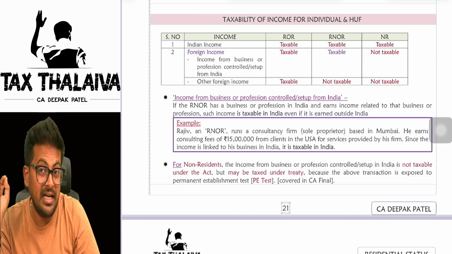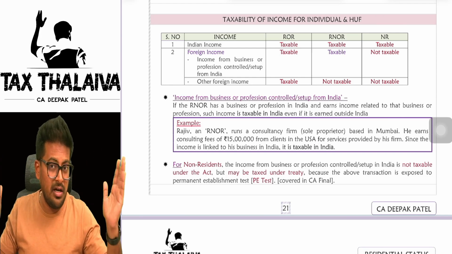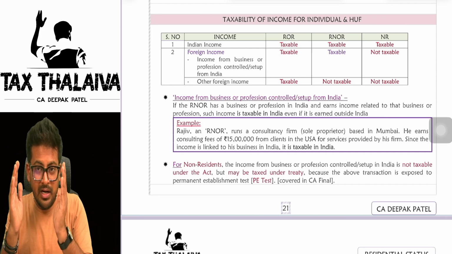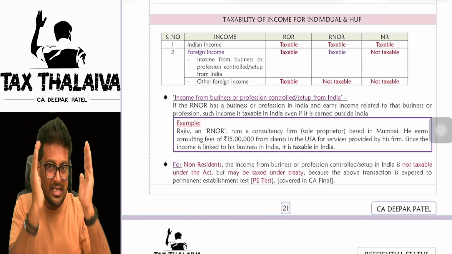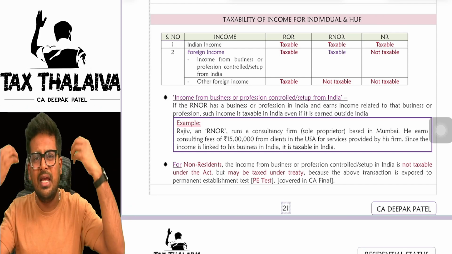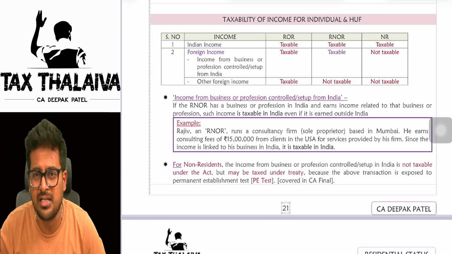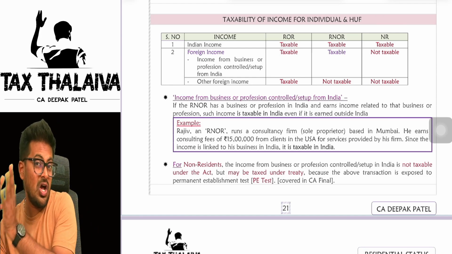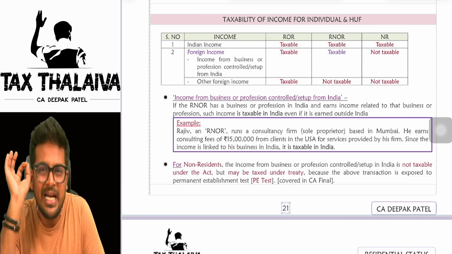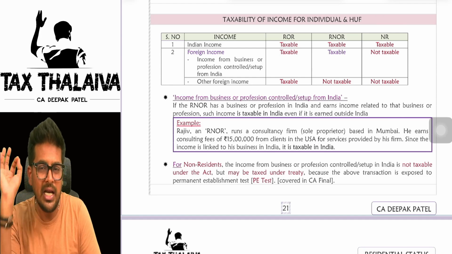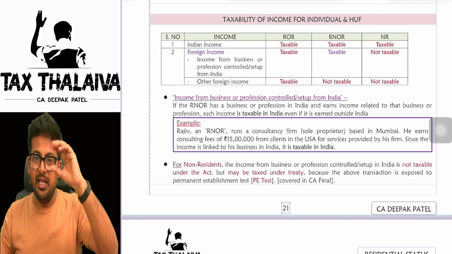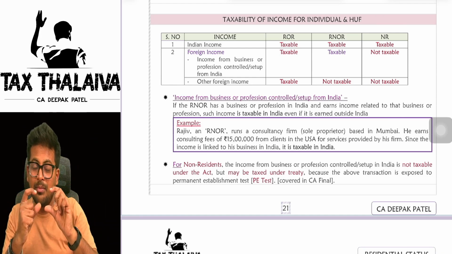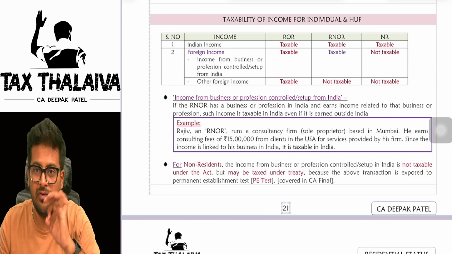If you are a non-resident, two extremes, resident, non-resident. Middle one is what? Resident, but not ordinary resident. So if I am a resident, all foreign income, Indian income, everything is taxable. If I'm a non-resident, only Indian income taxable. Only Indian income. Whereas in the case of a resident, not ordinary resident, Indian income is taxable. In foreign income also there is one special income which will be taxable.